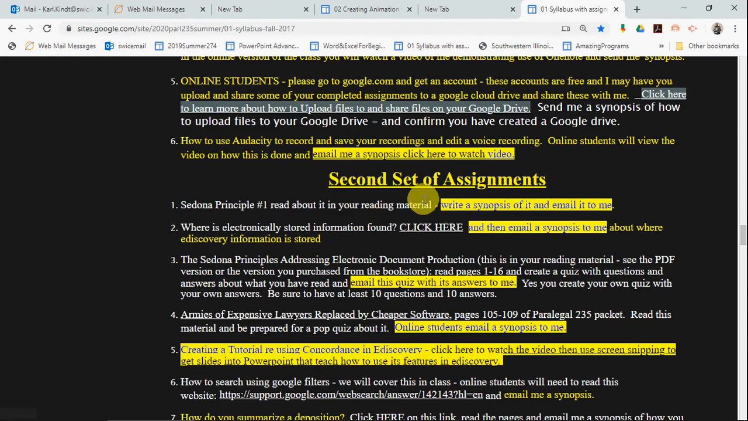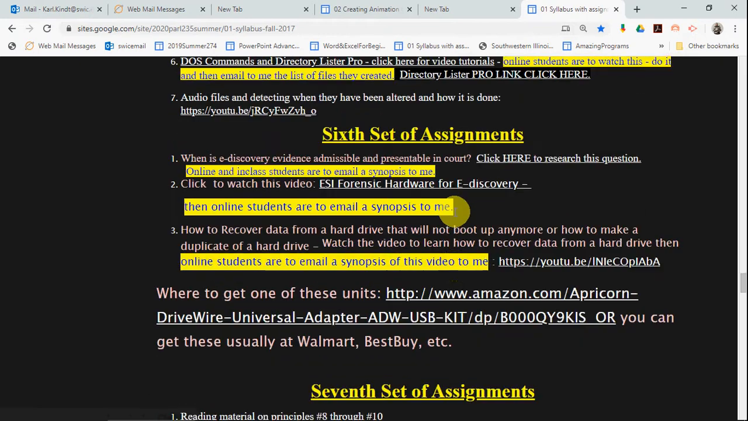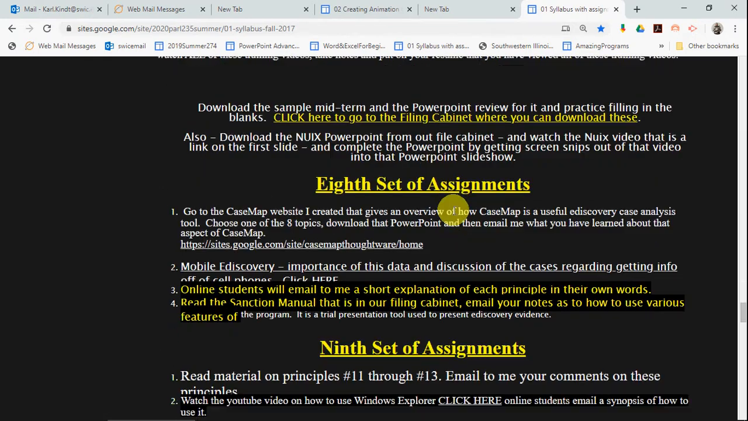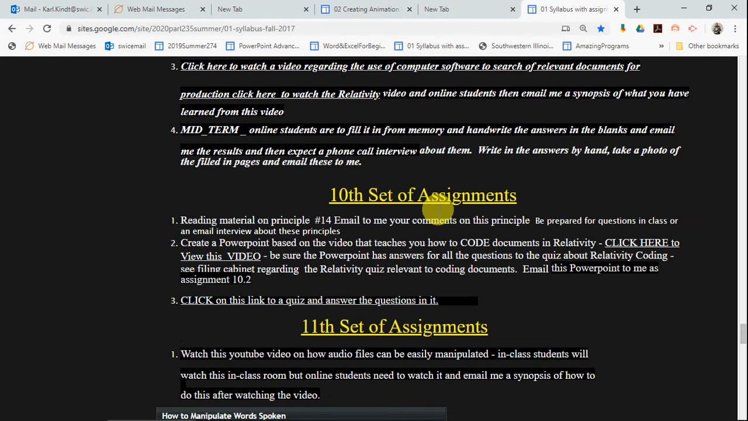And then the second set of assignments. So this one here, number 1, is actually 2.1. And you're to read it, write a synopsis, and send it to me. So that gives you the idea. You go down through all these different assignment sets. And my first week of class, I would look through all the assignments, read through this whole thing so you know what you're in for, okay?